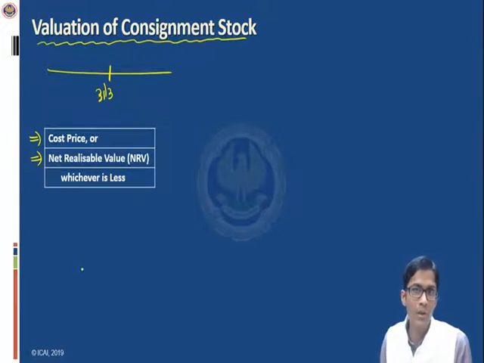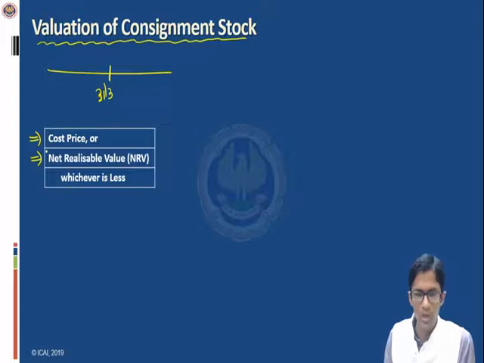Now, if you have already studied the chapter on inventories, the chapter which is particularly related to stock, then in that chapter you must have noticed that inventories, that is stock, are always valued on this basis. What basis? The cost price of that inventory and the net realizable value of that inventory, whichever is less. So why is this the basis? I'm not going to tell you this right now. For that you can refer to the inventories chapter. In that it will be very clear to you.